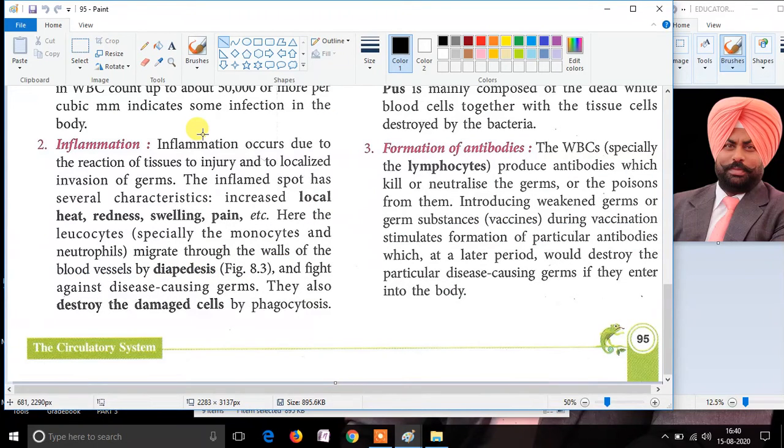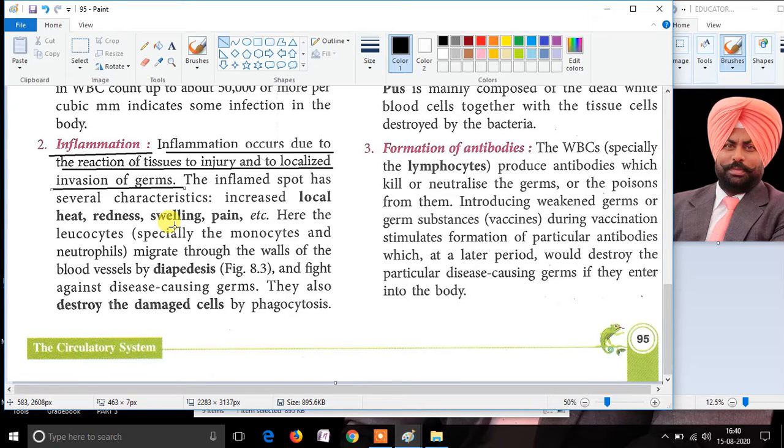The second function of WBCs is inflammation. Inflammation occurs due to the reaction of the tissue to the injury and to the localized invasion of the germs.